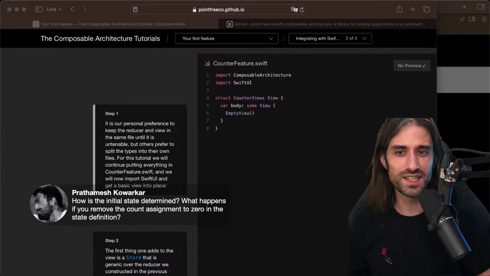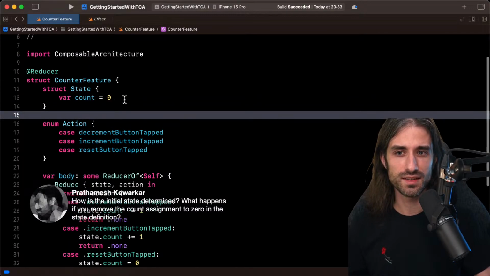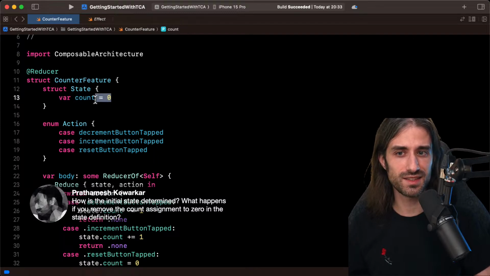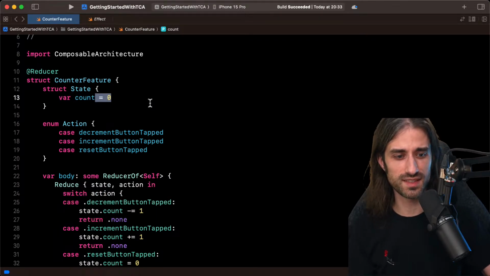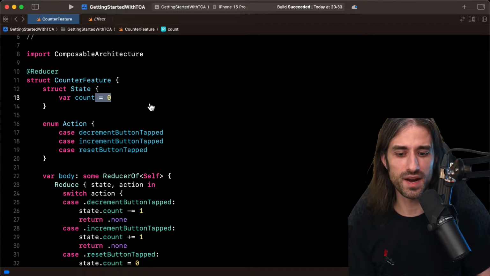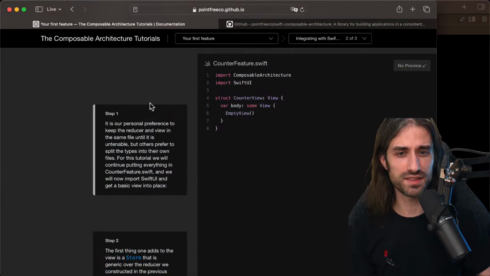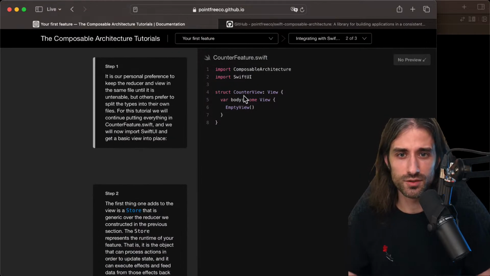Good question. How is the initial state determined? What happens if you remove the count assignment to 0 in the state definition? That's a great question. And I think that for now, the default state is determined through this initial value. But we'll see if there is a specific syntax to deal with more complex situations. So let's get started.